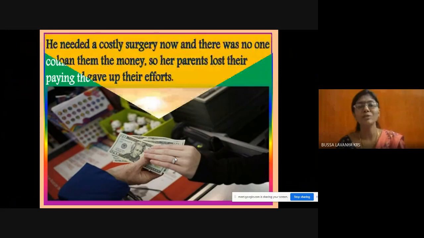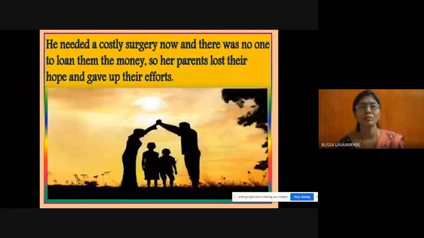So what happened to Andrew, the brother of Tess? He needed a costly surgery now, and there was no one to loan them the money. So her parents lost their hope and gave up their efforts. Andrew is not well, and he needs a costly surgery.